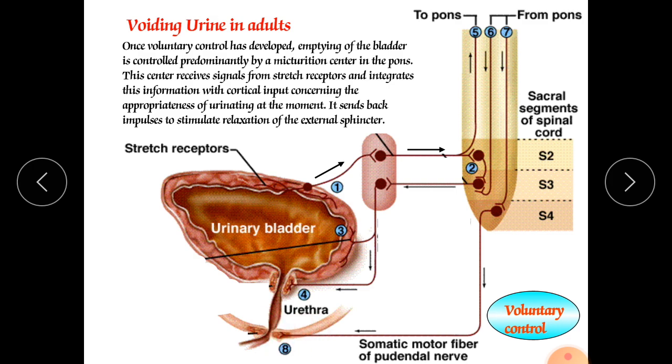So in this fashion the voluntary control can be maintained. There is a role of the stretch receptors, there are some signals, and some ganglia are required at this position of the sacral region. There are also requirements of sensory neurons, motor neurons, and the somatosensory neuron is also there. So in this fashion the voluntary control occurs.